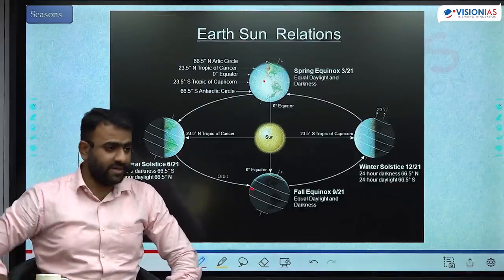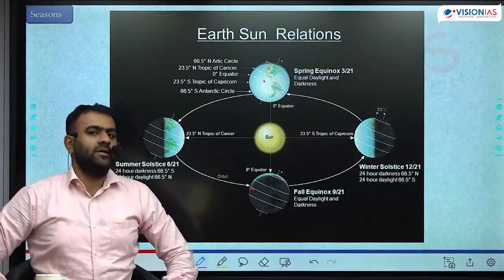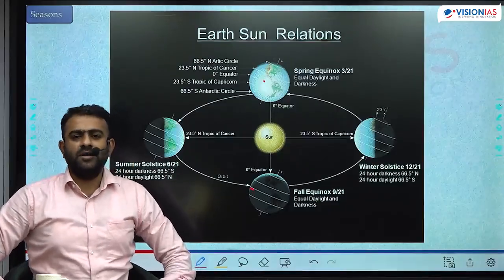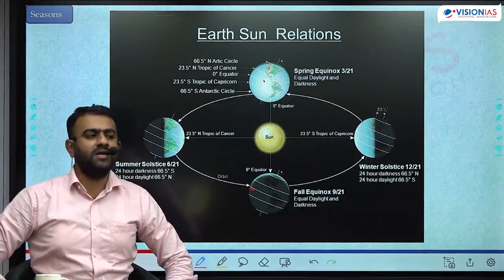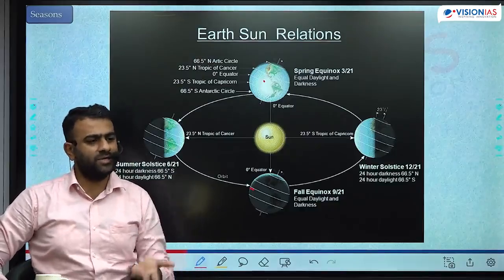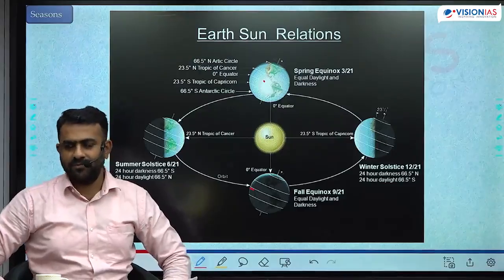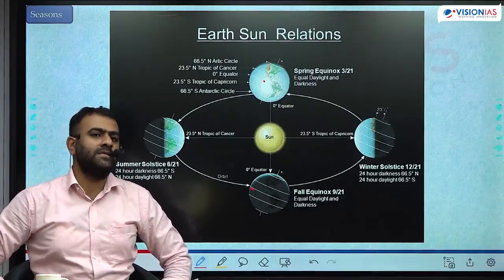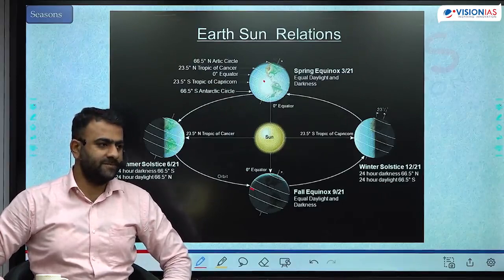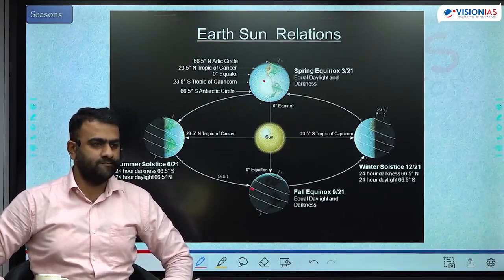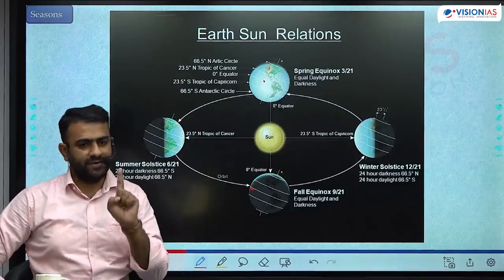Okay, let's take one example. Let's say Delhi. In Delhi, peak summer, let's imagine this is 15 hours of day. It usually happens, 4:30 sunrise happens. Okay, peak summer. 7:30 sunset happens. Fine? 15 hours of day.